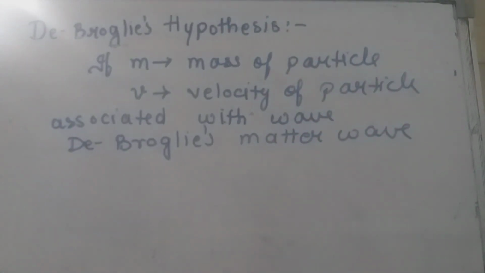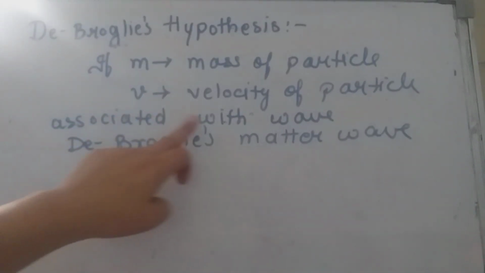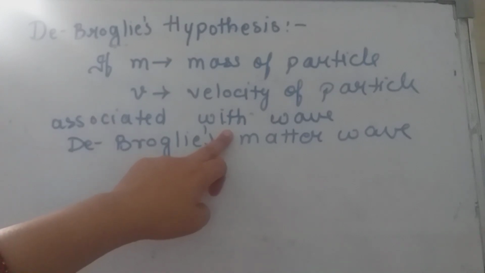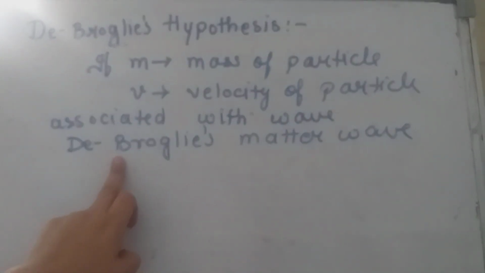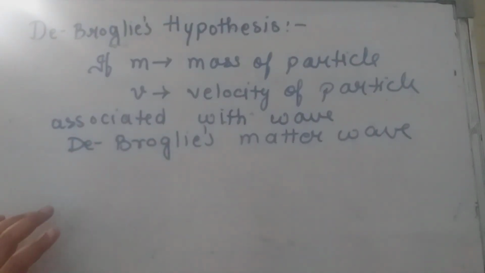Any particle, if it is moving with some velocity, is associated with a wave, or I can say it has got wave nature, and that wave is called de Broglie's matter wave.